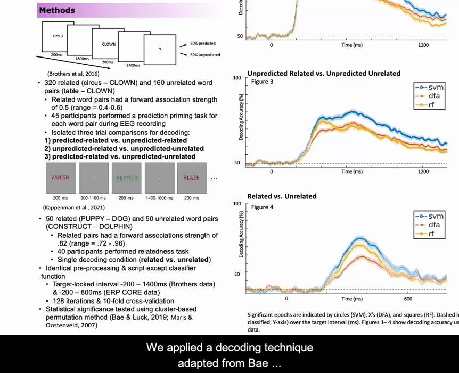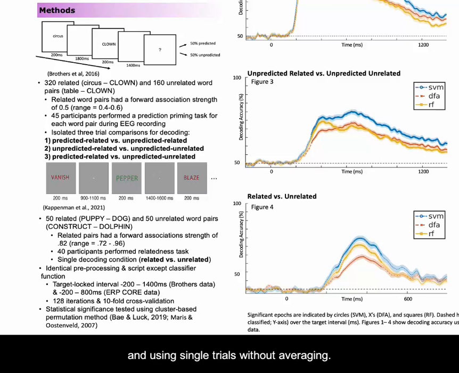We applied a decoding technique adapted from Bay and Luck to each of these conditions, holding the procedure constant except for the classifier used. We assessed each classifier using both average trial data, as used in Bay and Luck's study, and using single trials without averaging.